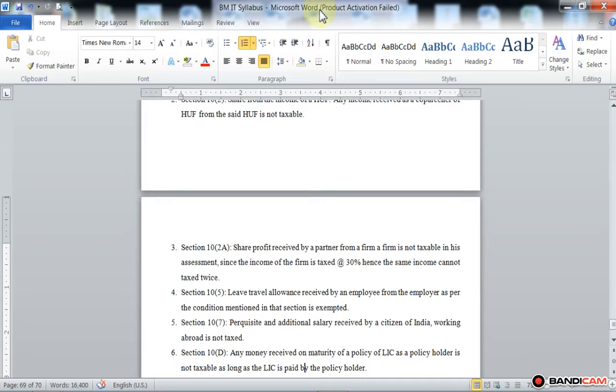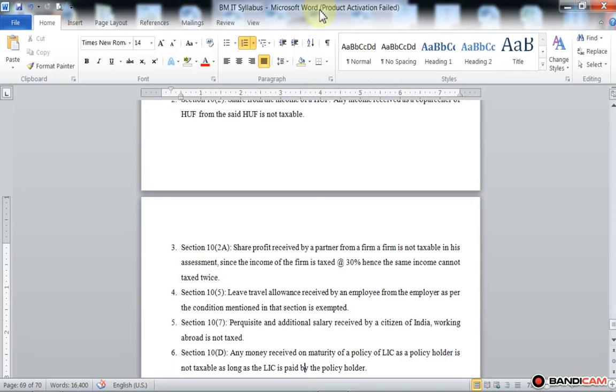While studying salary, we already discussed the various exemptions related to salaries under section 10.